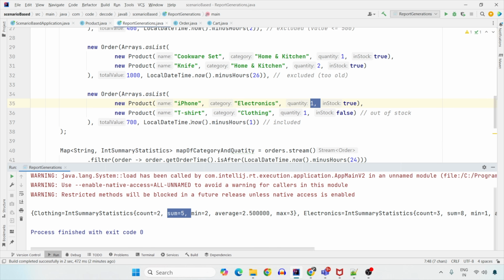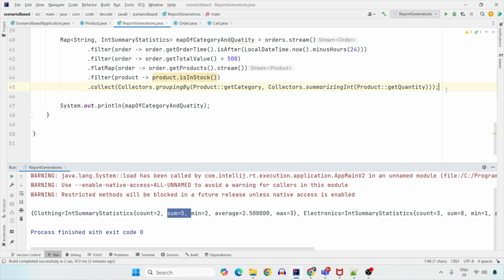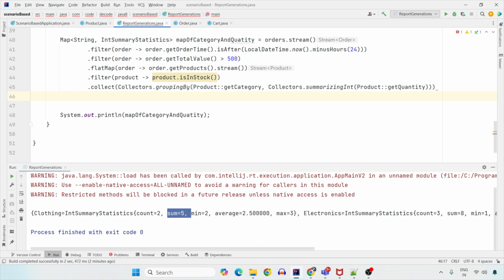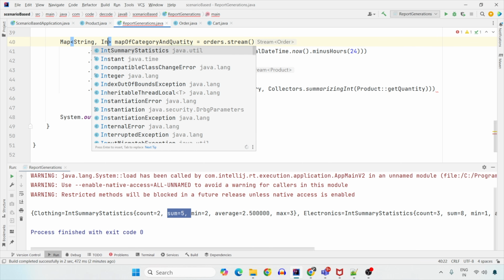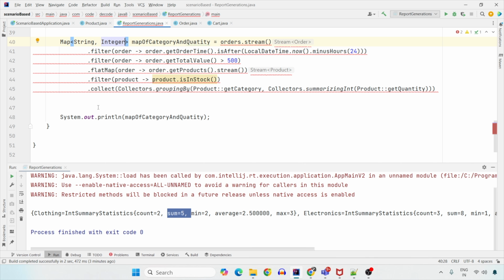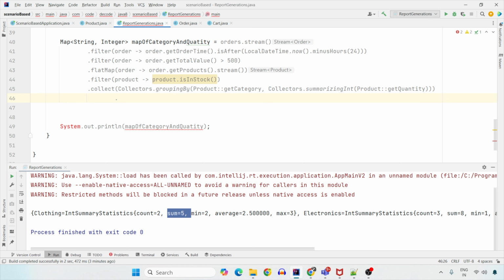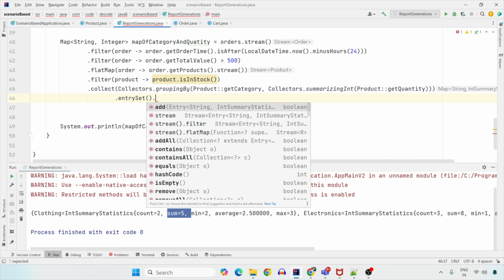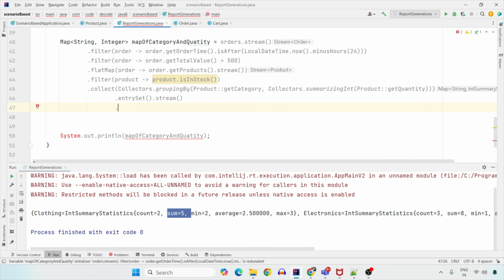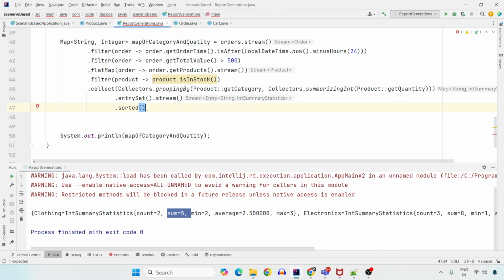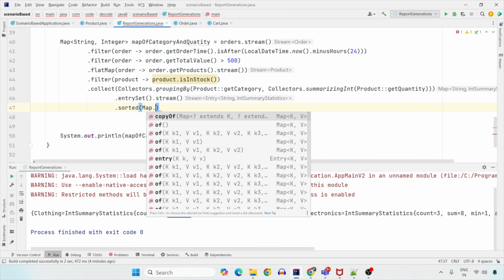So now what we have to do is, onto this, we need the sum, that is summarizing it will already give. We need to sort it in the descending order with the value. We have a map here. Let's convert it to integer again, because this is not what we need. Now let's put an enter, and on this map, we can fetch the entry set. I will stream on the category, and I'm going to sort that on the basis of what? So for each Map.Entry, that is what we have.